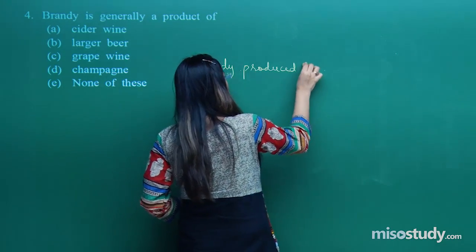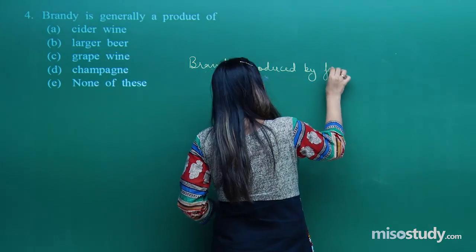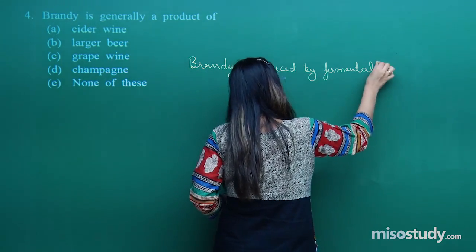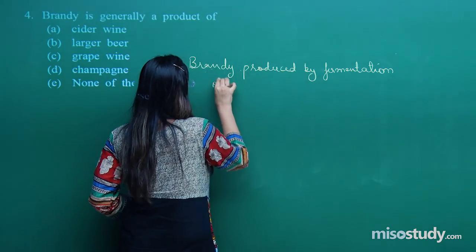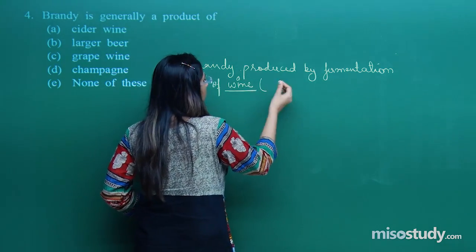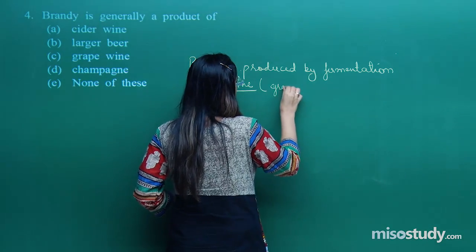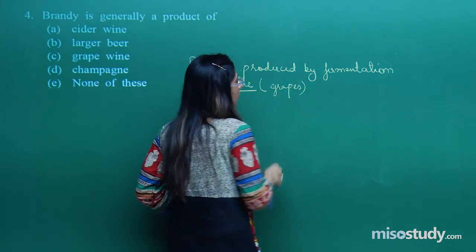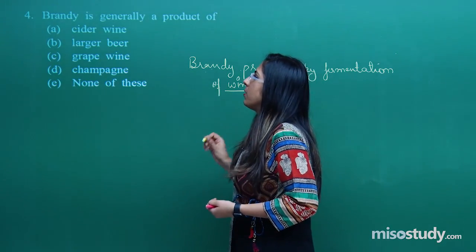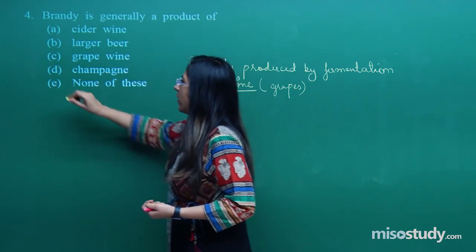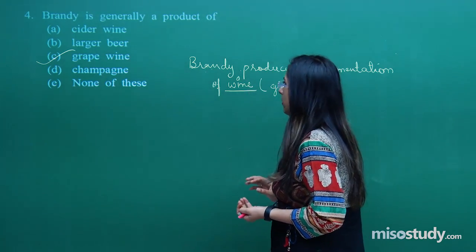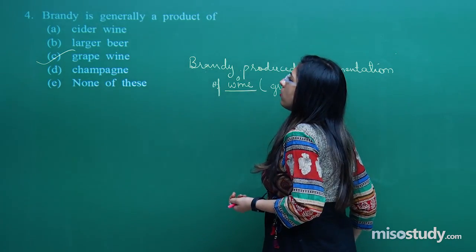And how is wine produced? Wine is produced from grapes. So the correct option for the fourth question is grape wine. The rest are all wrong. Let's talk about the next question.